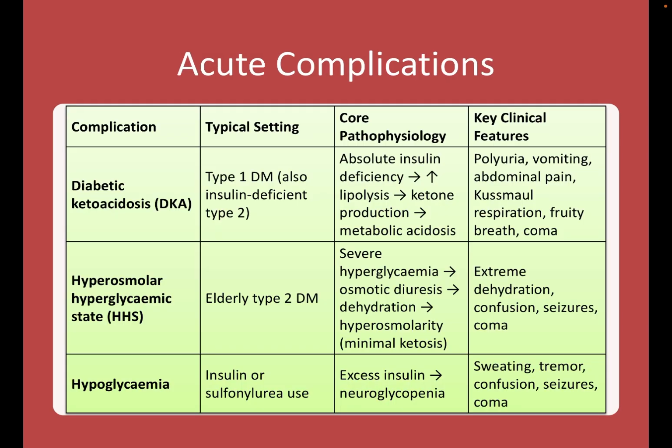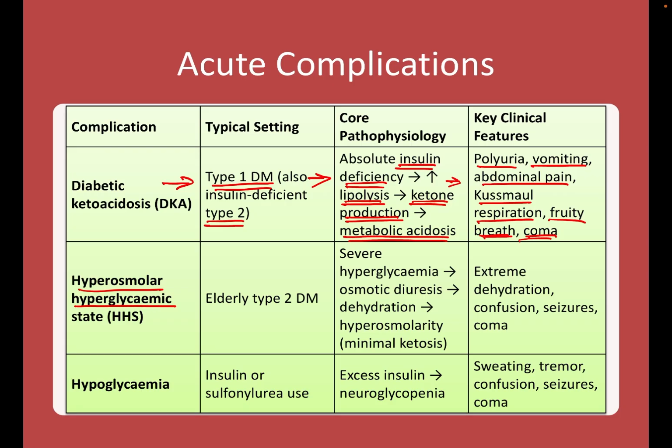What are the acute complications? Diabetic ketoacidosis most likely occurs in type 1 diabetes mellitus, but it can also occur in insulin deficient type 2 diabetes mellitus. The core pathophysiology is absolute insulin deficiency leading to lipolysis, leading to increased ketone production, leading to metabolic acidosis. The clinical features include polyuria, vomiting, abdominal pain, Kussmaul respiration, fruity breath and coma.